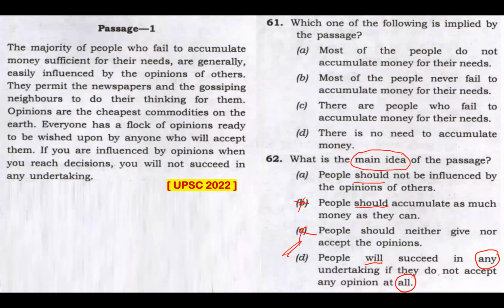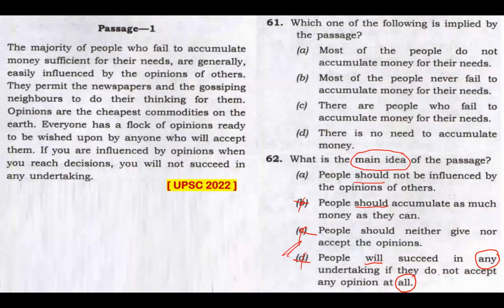Extreme. This passage is not blaming opinions. This passage is about being influenced by opinion by anyone, and if you are influenced by that, it will actually hamper your decision making. So people will succeed in any undertaking if they do not accept any opinion at all. Is just typed here because an option has to be typed.